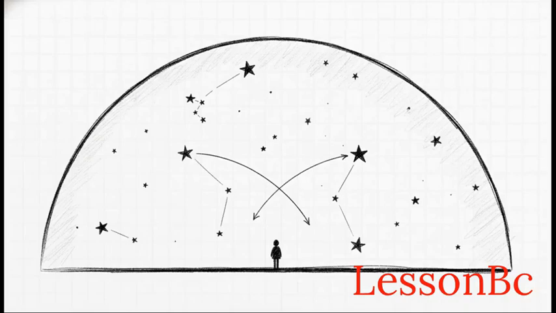Moving right along to Section 2, the celestial sphere. Imagine yourself standing outside, looking up. The heavens basically look like a massive curved dome arching right over your head. Astronomers call this the celestial sphere. It's a really handy model because you can pinpoint any star's location on this giant invisible dome using a set of coordinates called altitude and azimuth. It's like a GPS grid for the night sky.